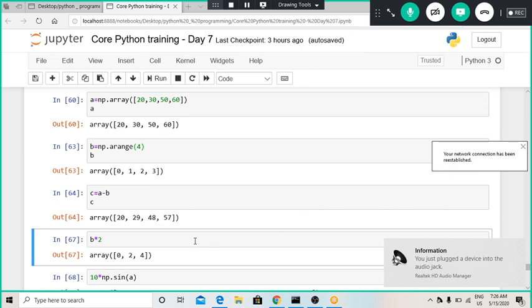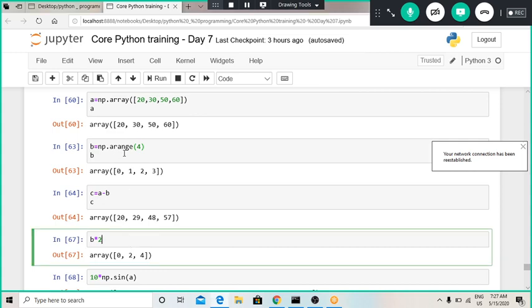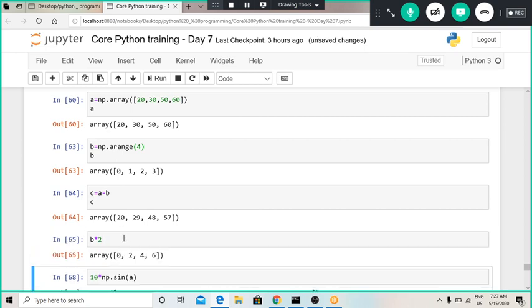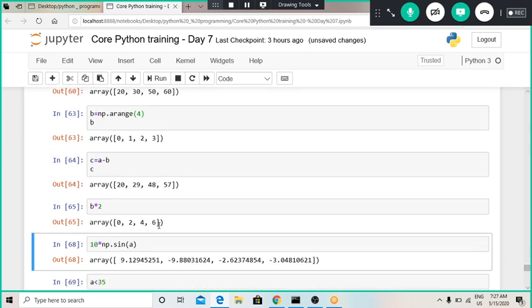I think because of some internet error this happened, so let us move on. Now if I wanted to multiply all the elements stored in this array b with some number like 2, 4 or 5, we can use the star operator, and we can see that all the elements have been multiplied by that constant.